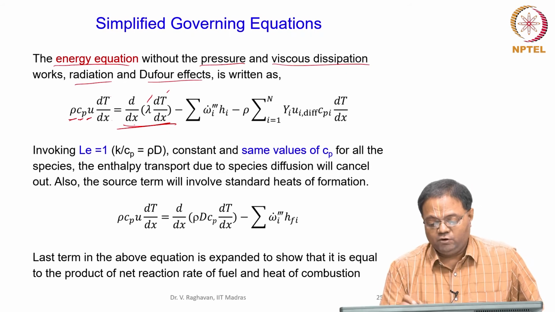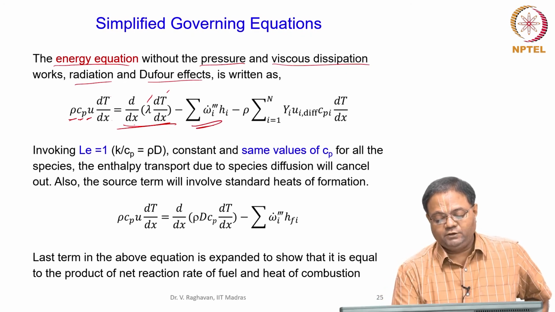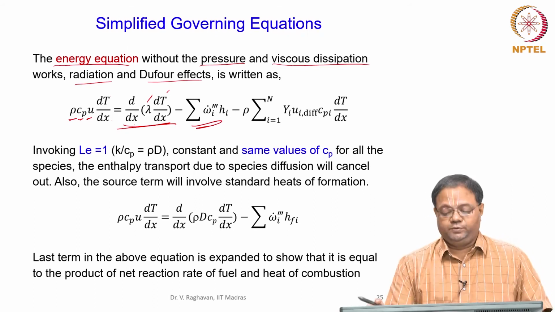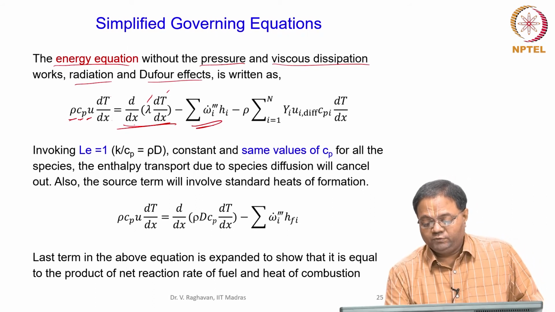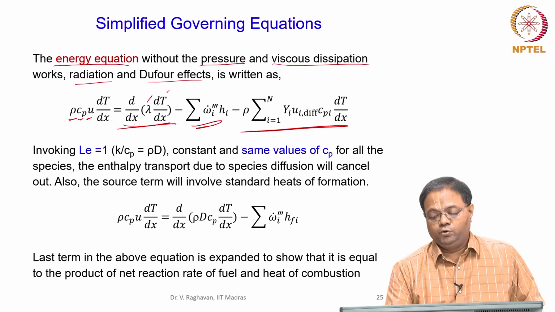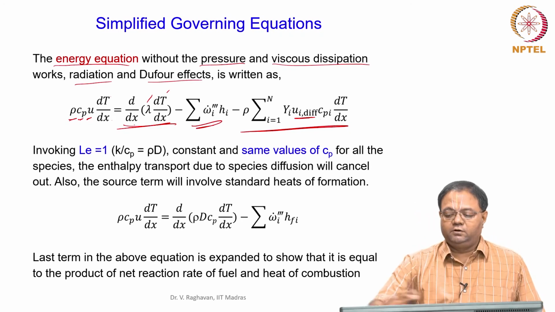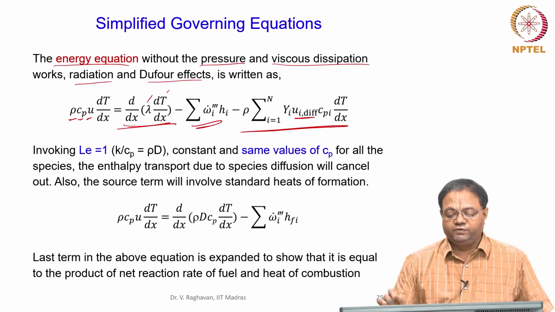Then again you can see the non-linear term, omega_i triple dash into h_i summed over all the species, and the diffusional flux of each species due to the temperature gradient. Rho Y_i into u_i diff is the diffusion flux, into the enthalpy.